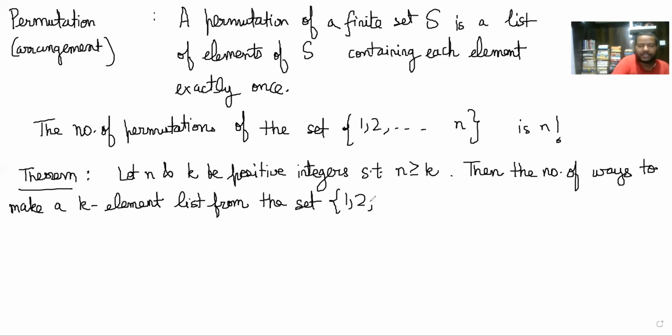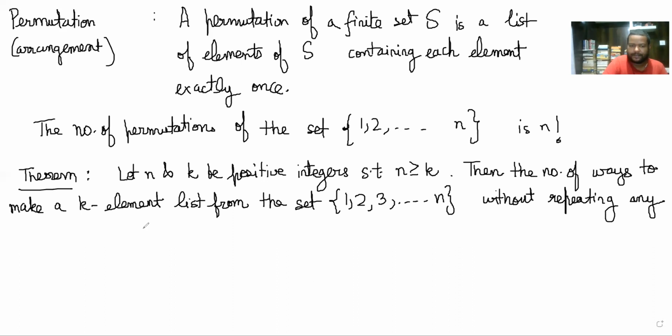So basically what I said earlier, instead of arranging all n elements, if you have to arrange only k elements out of this 1 to n, then how many ways can we do it without repeating any elements? So basically we have to create a k tuple, and these are the number of ways to arrange that k tuple.